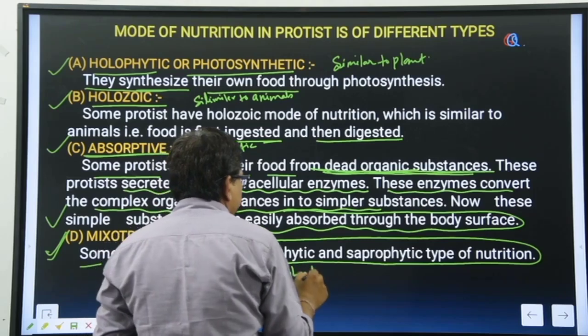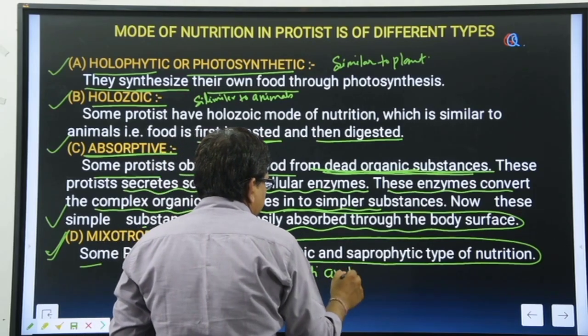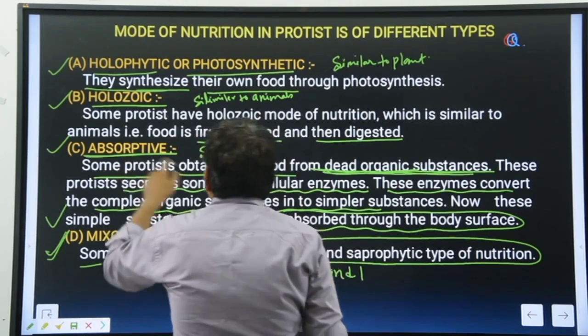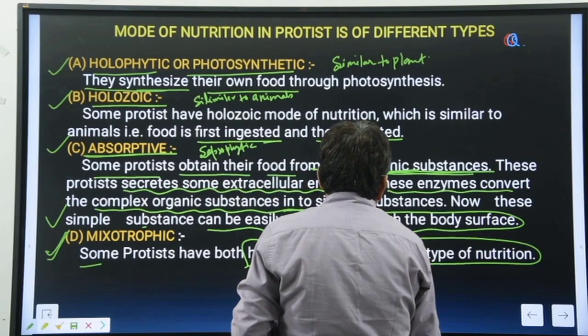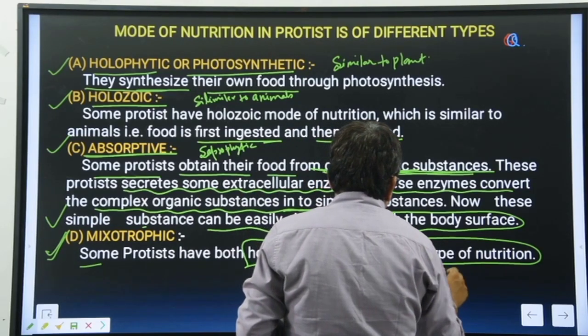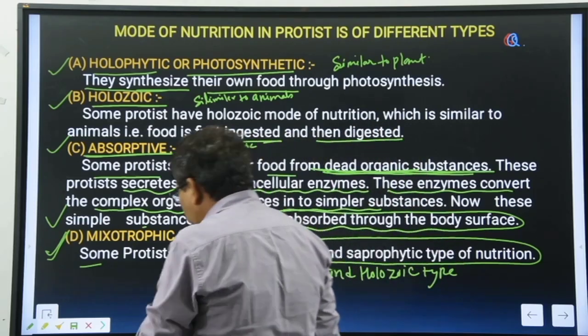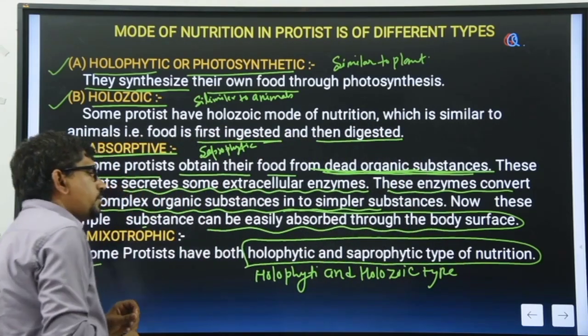ठीक है, holophytic and saprophytic may be condition, or we can say here holophytic and, कौन सा होगा? holozoic type nutrition, animal like nutrition. Clear?